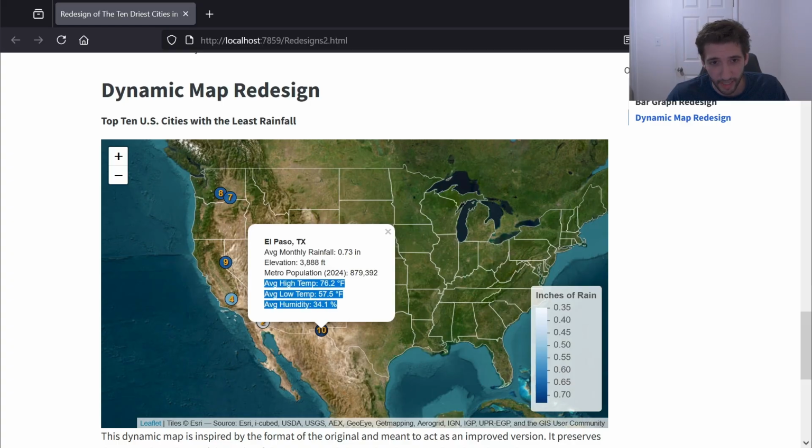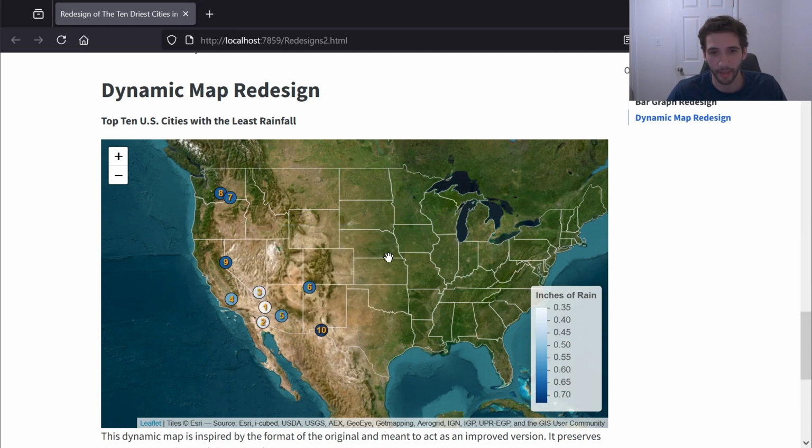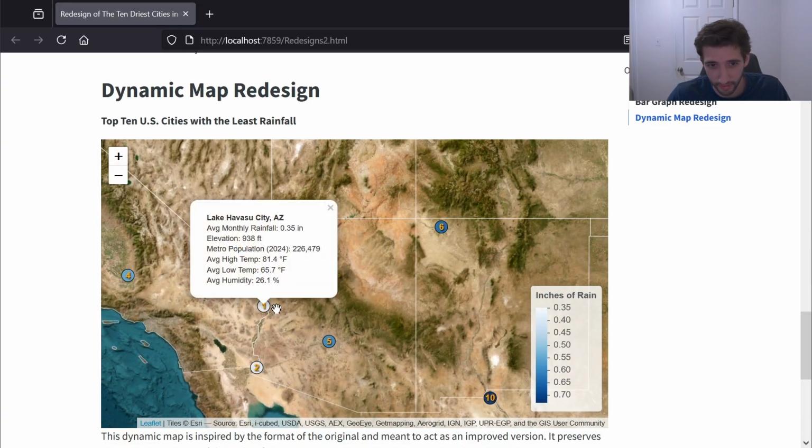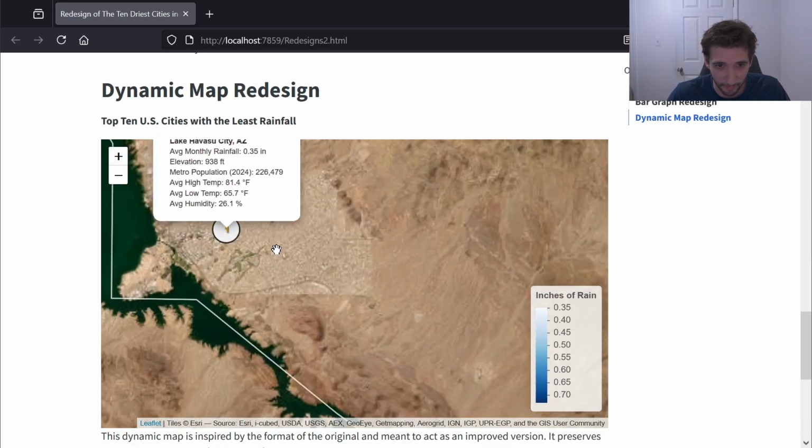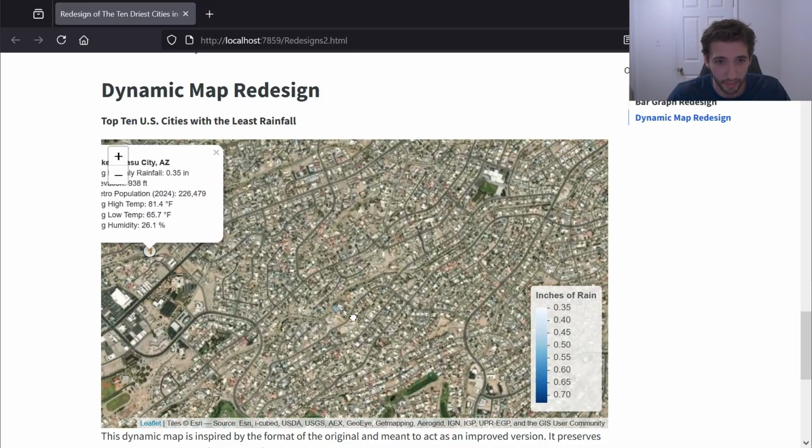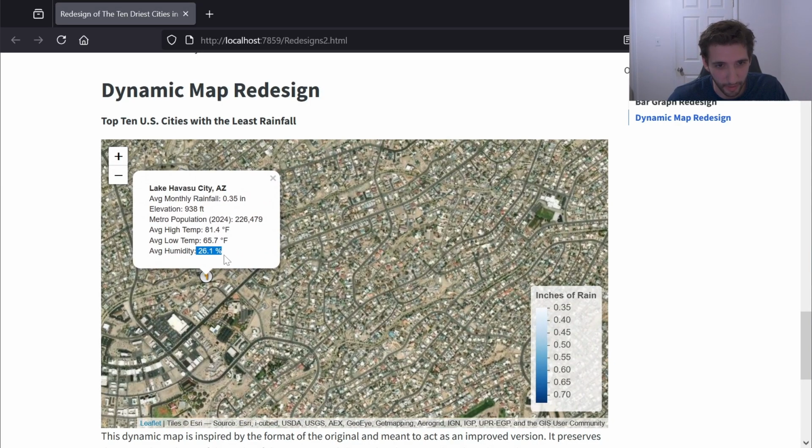And I added some temperature and humidity values, so that gives a better picture for dryness. But now you can also zoom in, so I can look at the city of the least rainfall, and it looks pretty dry. But you can also see the humidity's low, and the temperatures are high.